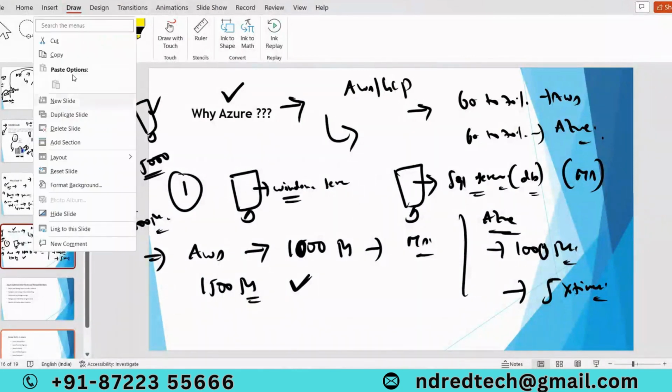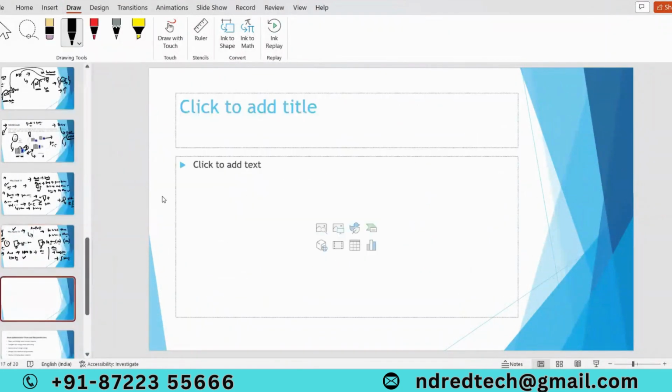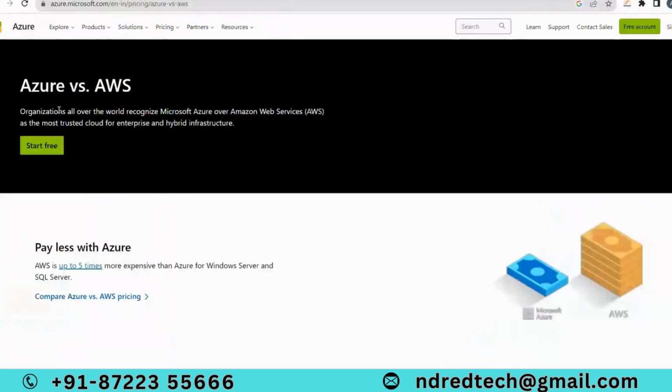The second reason is, if you see here, organizations all over the world recognize Microsoft Azure over AWS as the most trusted cloud.